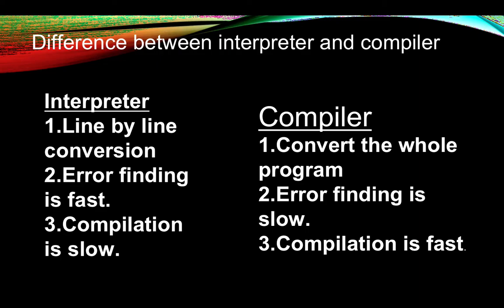And in interpreter, error finding is fast. How is it fast? You just type the line and side by side interpreter is showing you error. You have to rectify that error, only then you can go to the next line. Error finding is slow in compiler. Why? Because it's showing you all the errors at the end of the program. Next, compilation is slow in interpreter, but compilation is fast in compiler. Alright.